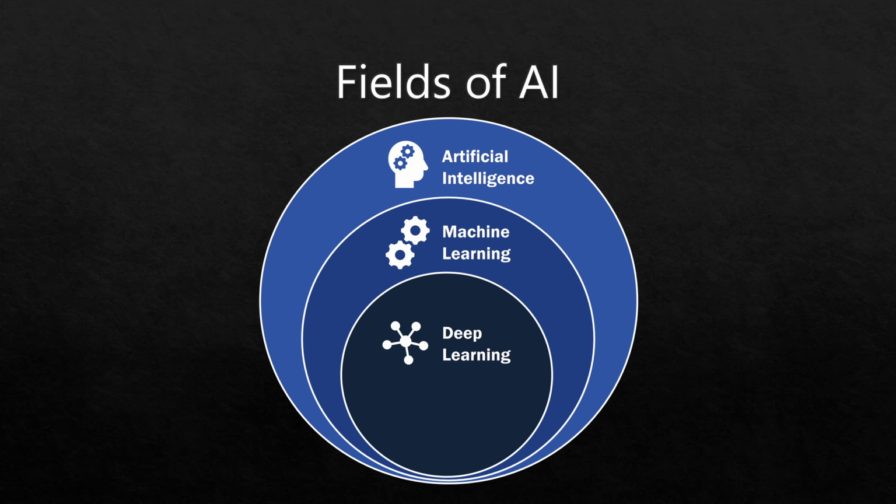So now let's look at some approaches that we can use to predict the market. One subfield that we'll be looking at today is machine learning, which is a subfield of AI that tries to make AI without using hard-coded rules. Now, a subfield of machine learning we'll be looking at today is deep learning, which takes the same approach, except it does so through the use of something called neural networks.